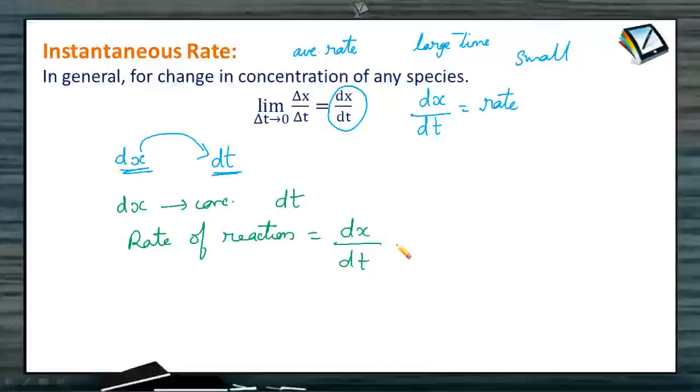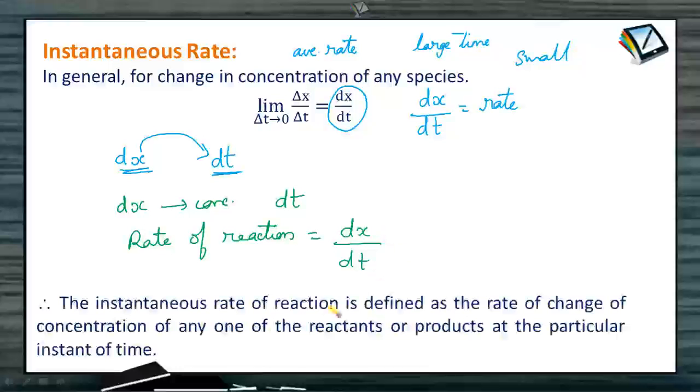So therefore we can define the instantaneous rate like this. The instantaneous rate of reaction is defined as the rate of change of concentration of any one of the reactants or products at that particular instant of time. As we are using a very minute time interval change, we use the term 'at that particular instant of time'. The change in concentration of any one of the reactants or products is called the instantaneous rate.